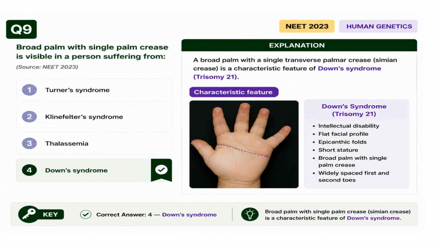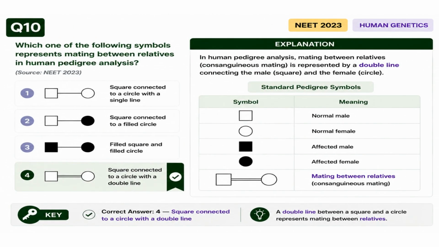A broad palm with a single transverse palmar crease, or simian crease, is a characteristic feature of Down syndrome, also known as trisomy 21. This condition is an autosomal aneuploidy. In human pedigree analysis, mating between relatives, or consanguineous mating, is represented by a double line connecting the male square and the female circle. Therefore, option 4 is the correct symbol.